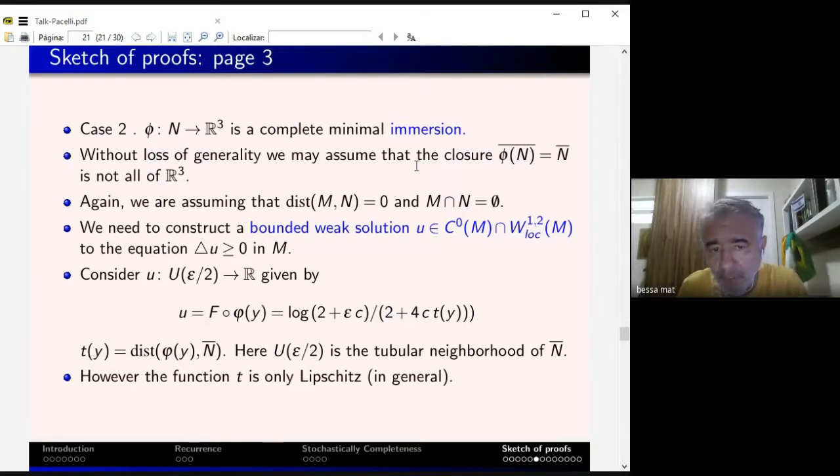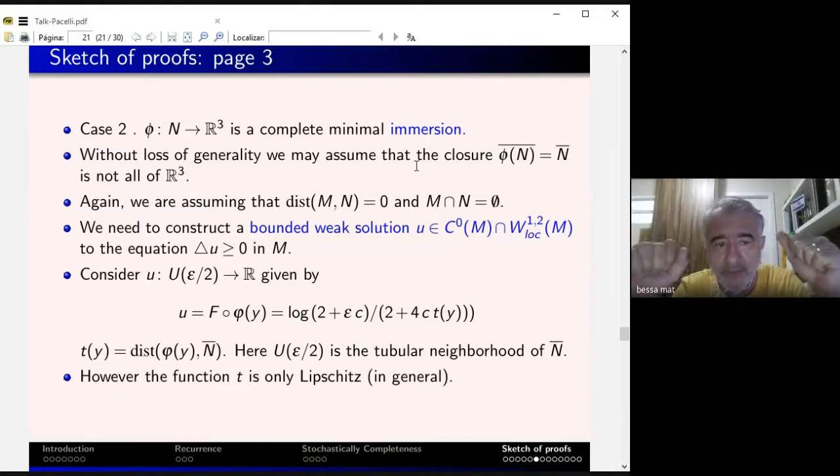So instead of working with N, I'm going to take the closure of N. So it could be much larger. I mean, the closure, the accumulation points of N. So I'm going to take N bar as the closure. And I'm assuming that N is not all of R3. Otherwise, they will intersect, so nothing to prove. So if the closure of N is the whole R3, since R3 has M inside, M crosses N, and there's nothing to do.